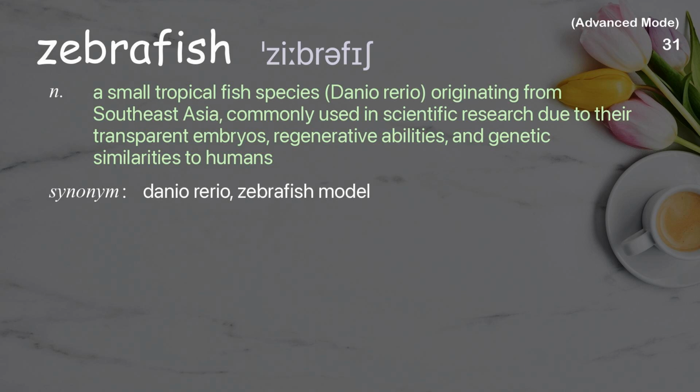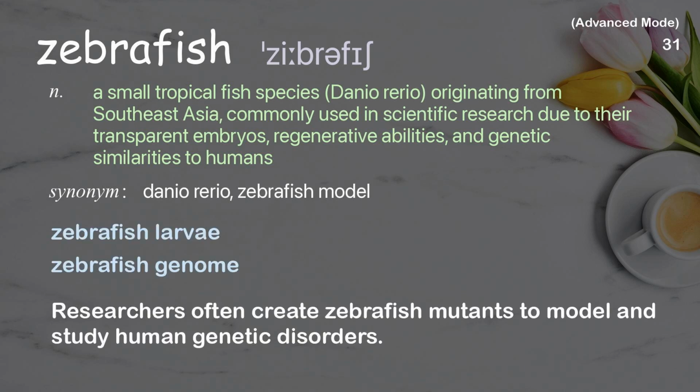Zebrafish. A small tropical fish species, Danio, originating from Southeast Asia, commonly used in scientific research due to their transparent embryos, regenerative abilities, and genetic similarities to humans. Examples: Zebrafish larvae. Zebrafish genome. Researchers often create zebrafish mutants to model and study human genetic disorders.